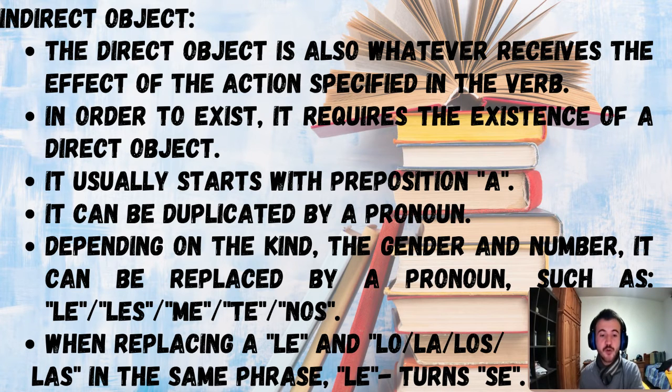Basically, the indirect object is invariable depending on the gender, yet it is not invariable depending on the number, okay? And finally, when replacing a le and lo, la, los, or las in the same phrase, le turns into se. I know this can all seem very difficult. There are a lot of things to keep in mind, but let's see an example, and I'm sure it will be really helpful for you guys.